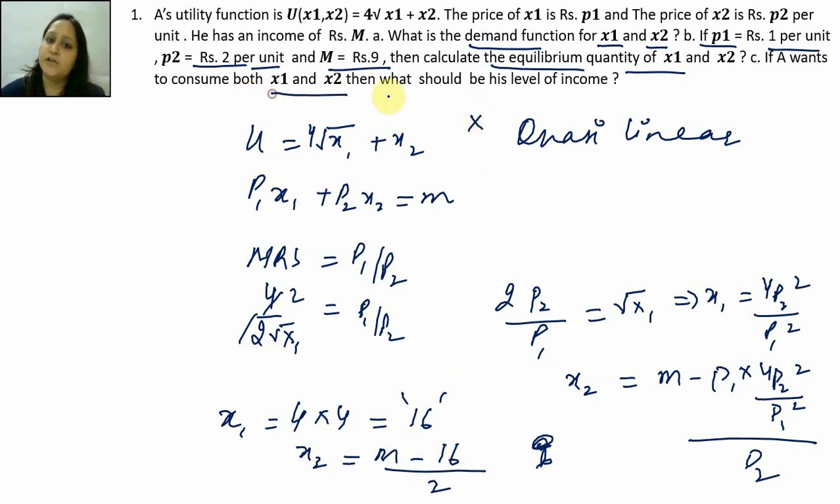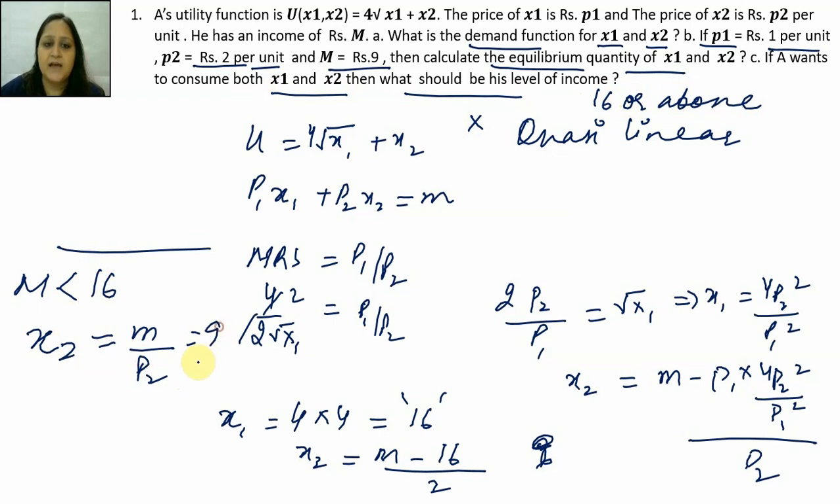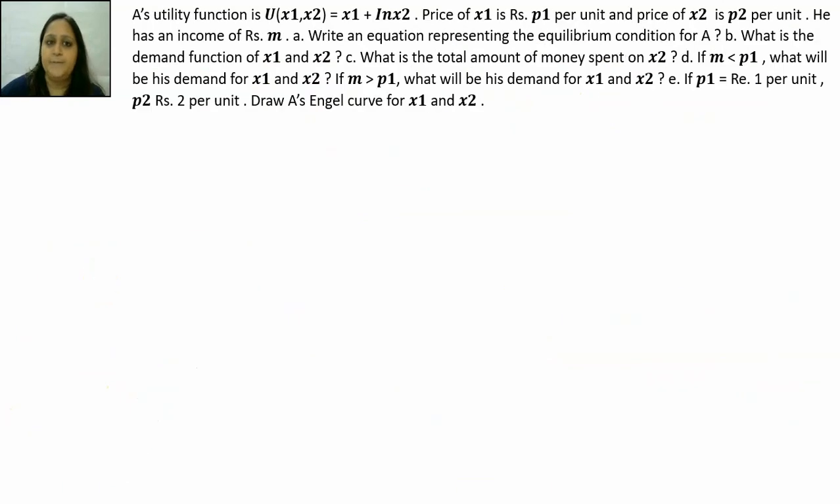If A wants to consume both x1 and x2, what should be his income? His income should be 16 or above. So below 16 वो क्या consume करेगा? When his income is less than 16, which is 9, he is going to only consume good 2, which is the normal good, which is going to be m by p2, which is 9 upon 2, which is 4.5. Then his equilibrium bundle is 0, 4.5.